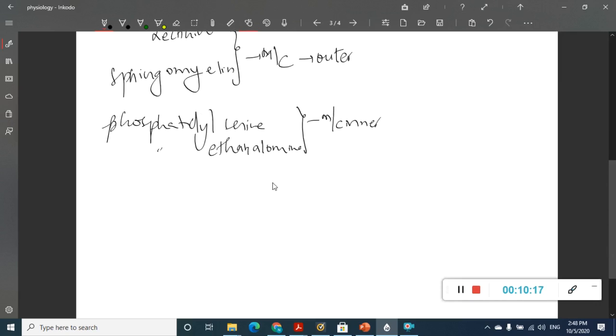Cholesterol is present more commonly in the outer surface than in the inner surface. So this you should remember.